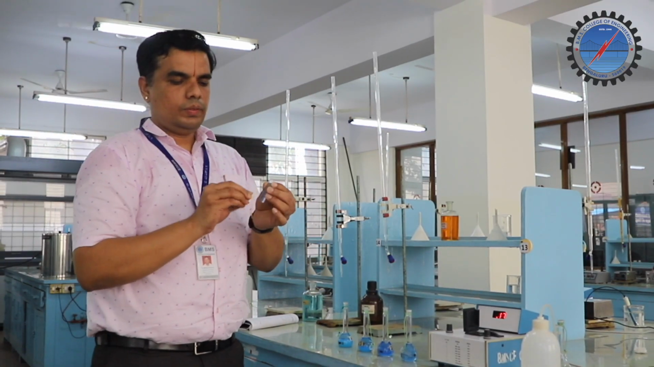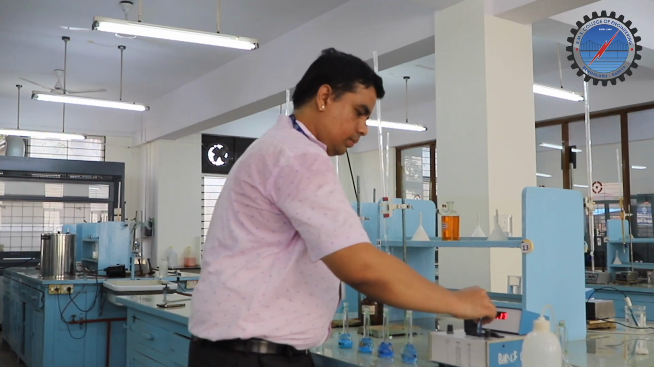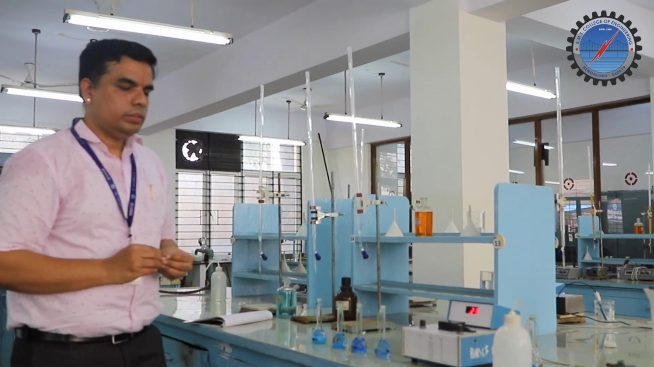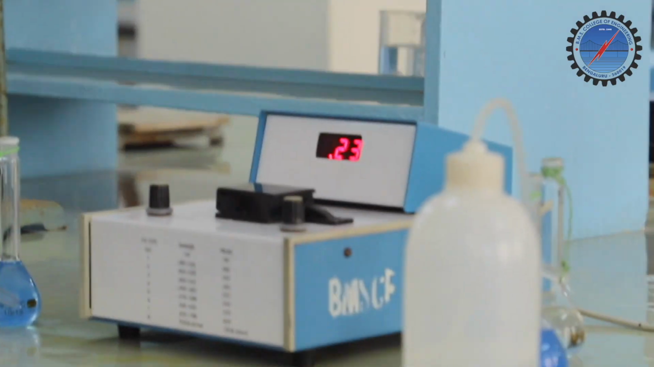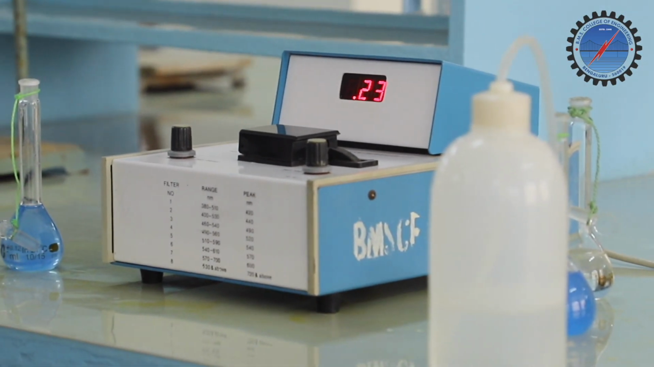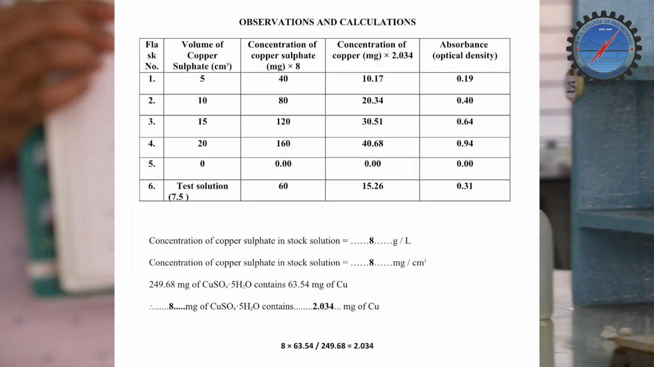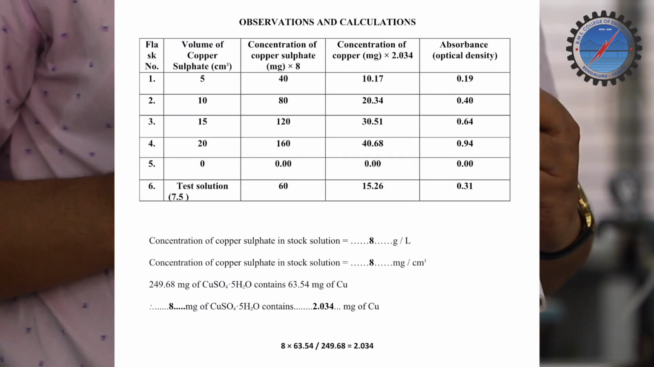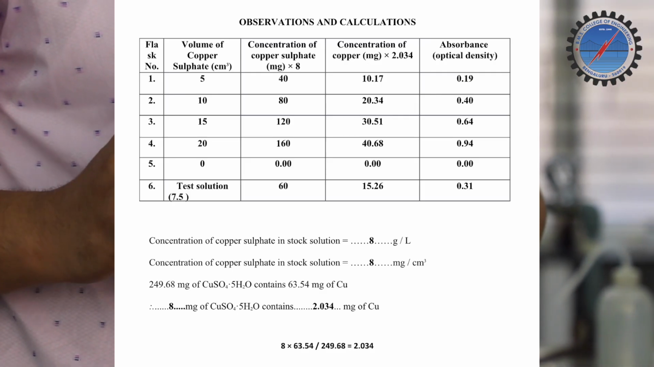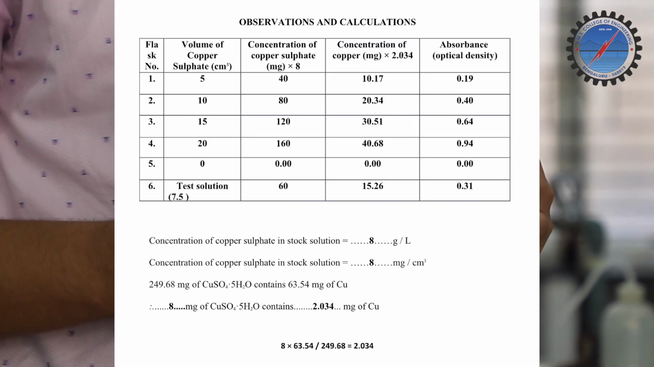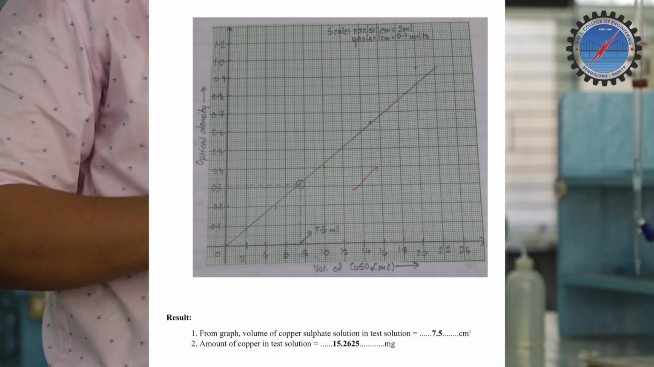Again you have to wipe the cuvette properly, and the unknown solution is showing 0.23. So for the test solution you have to write down 0.23 optical density. With the help of the optical density, we are finally going to estimate from this graph the concentration of the given copper sulfate solution. Okay, so how are we going to do that?